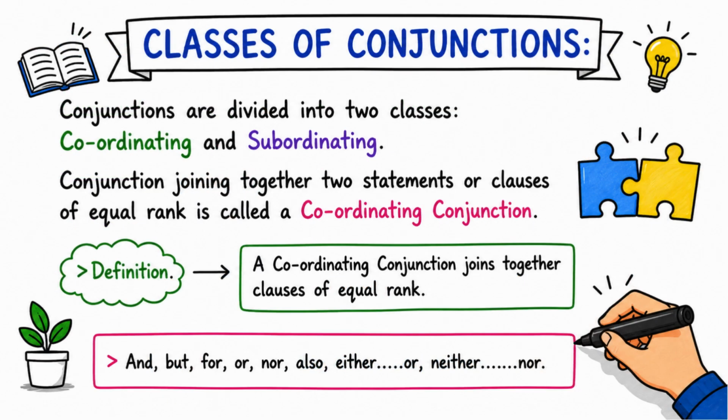Classes of conjunctions. As we shall see, conjunctions are divided into 2 classes: coordinating and subordinating. Read the sentence: birds fly and fish swim. The sentence contains 2 independent statements, or 2 statements of equal rank or importance. Hence, the conjunction joining together these 2 statements or clauses of equal rank is called a coordinating conjunction. Coordinating means of equal rank. Definition: A coordinating conjunction joins together clauses of equal rank. The chief coordinating conjunctions are and, but, for, or, nor, also, either...or, neither...nor.